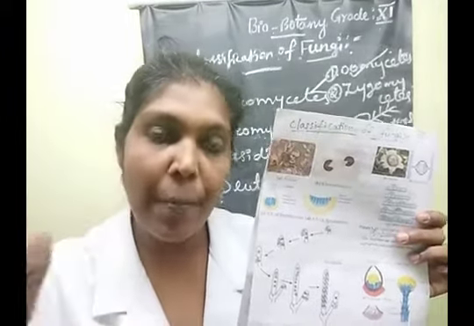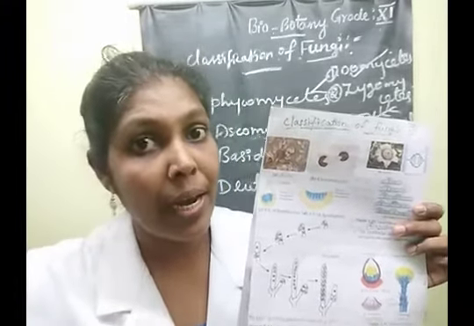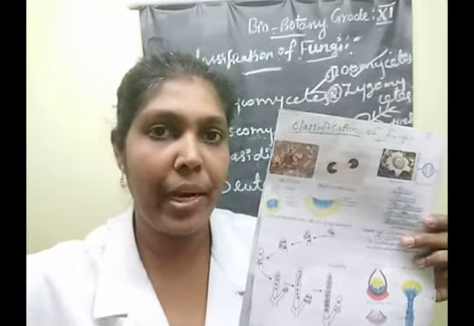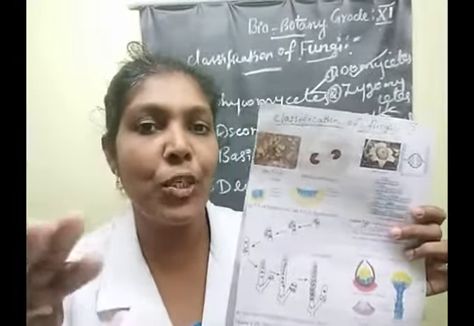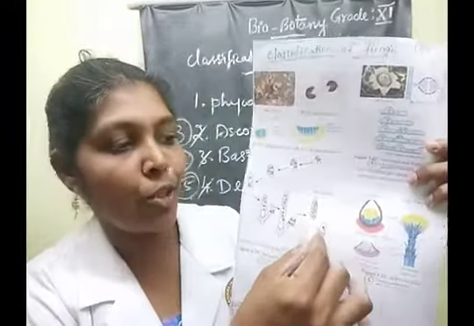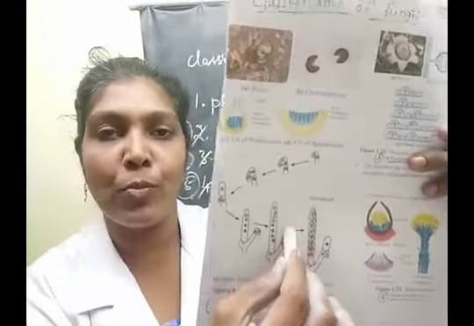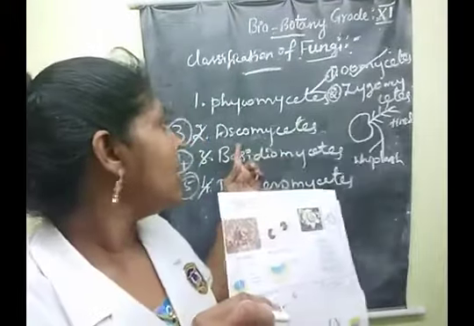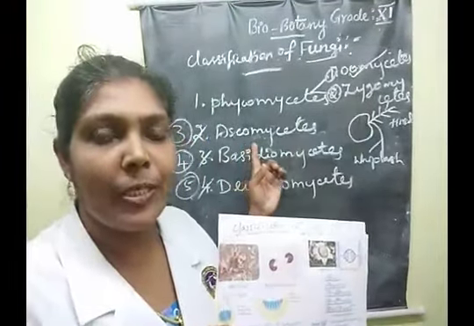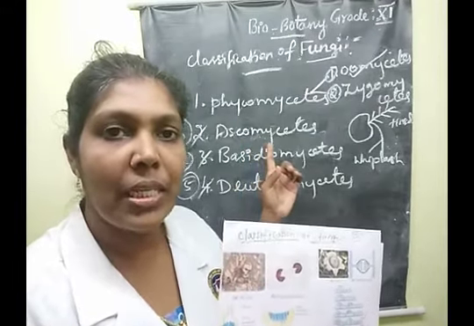After this, the 4 haploid nuclei form how many? 8 nuclei. Clear, children? Finally, they organize and develop into 8 ascospores. This is one of the special stages in the Ascomycetes class. Understood, children? Say yes or no?